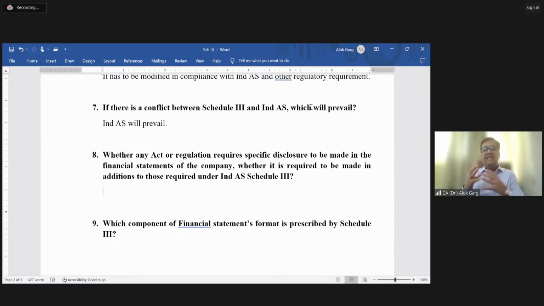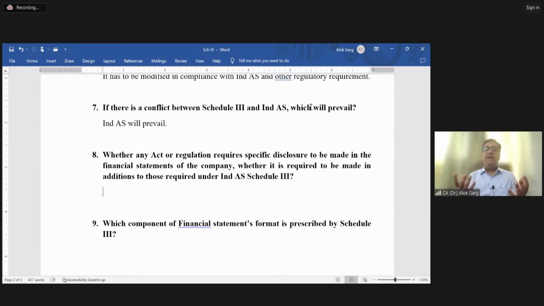So if there is any requirement from the SEBI side, or for example, there is a bank. For a bank, apart from accounting standard and the Companies Act, RBI is the regulator. For an insurance company, apart from the Companies Act, IRDA is also the regulator. So in addition to the requirement of Schedule 3, if there is a requirement of another regulator to provide some disclosure, can those disclosures be provided in addition to Schedule 3? Of course, the answer is yes.